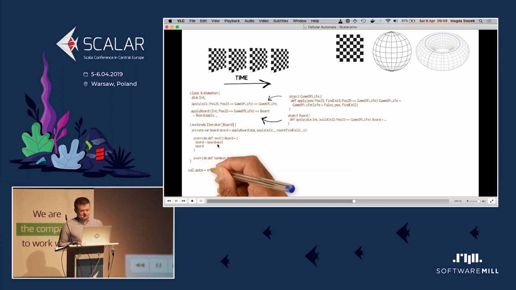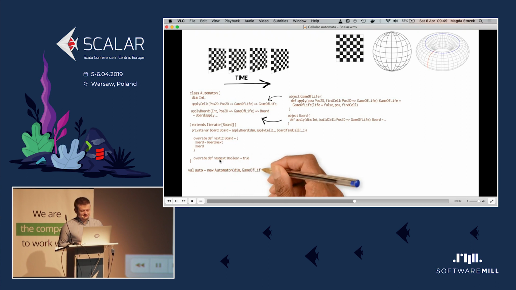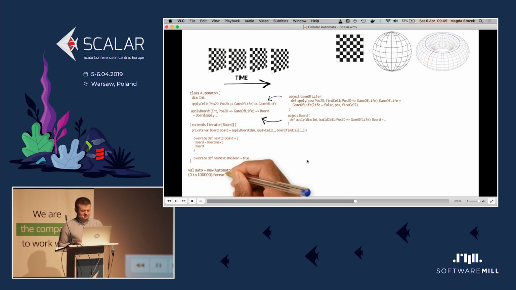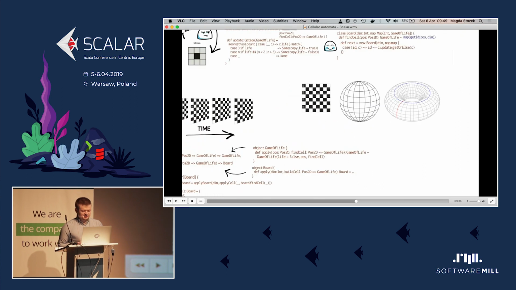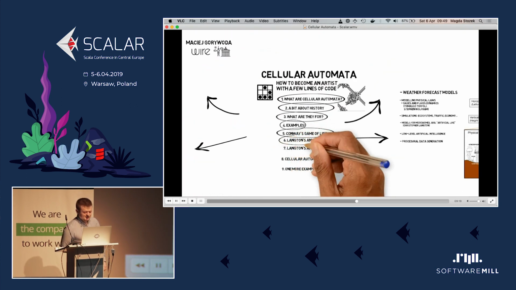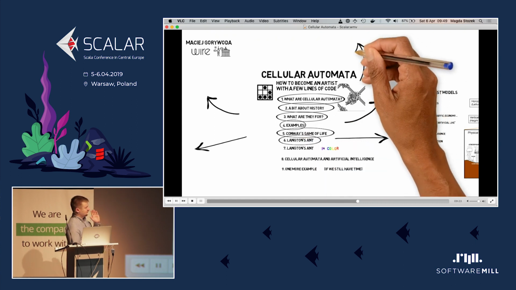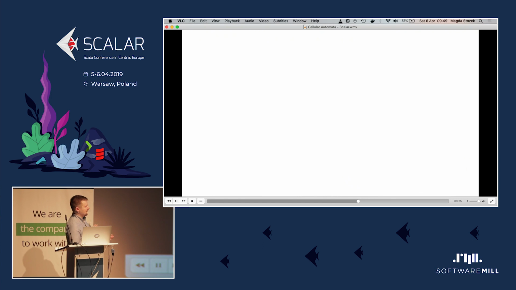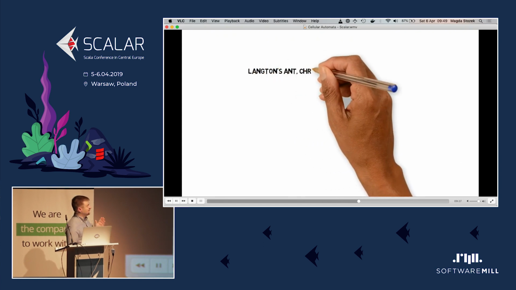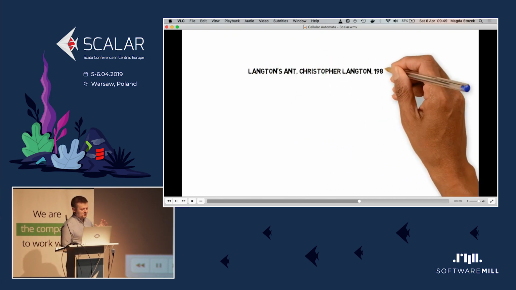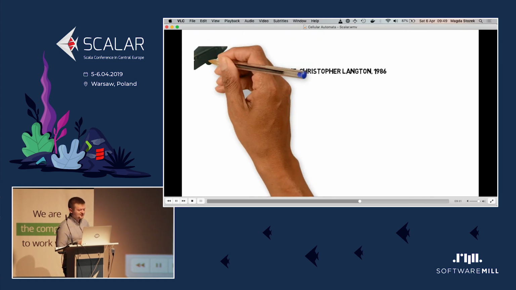We have a next method which creates the next board. We have a hasNext method which is always true. And then we can use the automaton exactly as we use any other lazy sequence in Scala. Okay, another example which lets us compare Game of Life and Langdon's ant, and this way we will be able to tell how much of the code is the same in both cases.